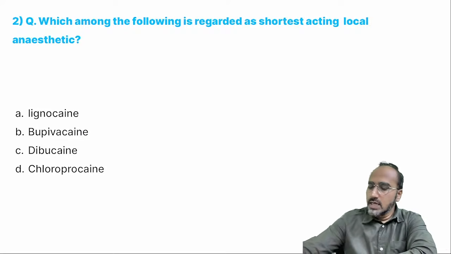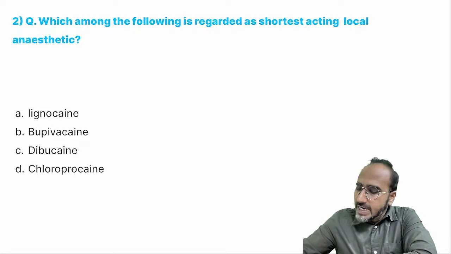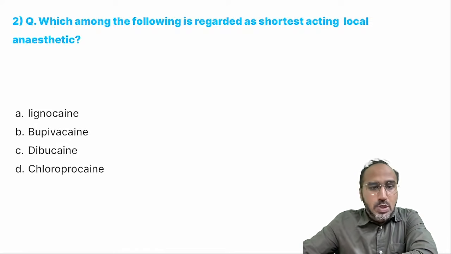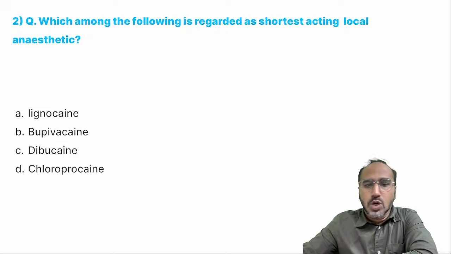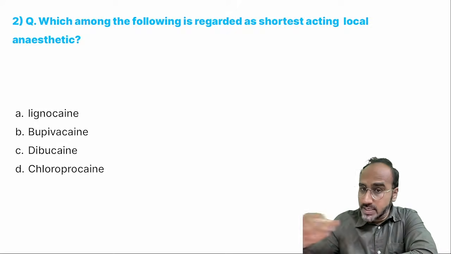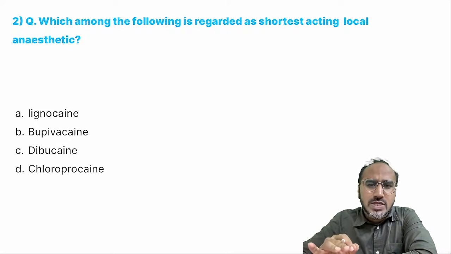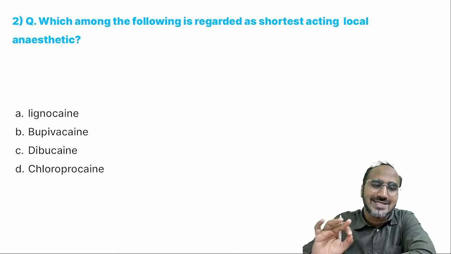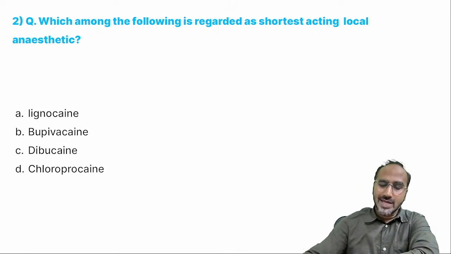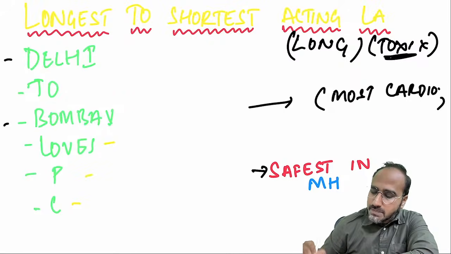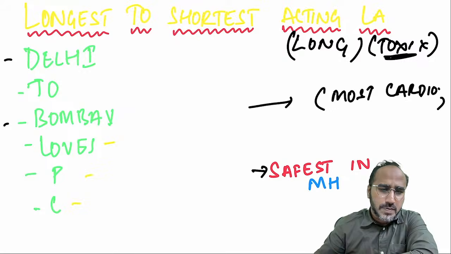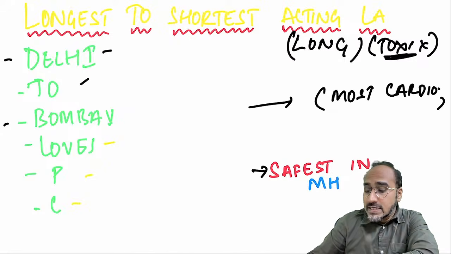Next. Which of the following is regarded as the shortest acting local anesthetic? Lignocaine, bupivacaine, dibucaine, chlorprocaine. Which is regarded as the shortest acting? If anyone asks you this question, you have to remember it with a mnemonic. Longest to shortest acting local anesthetic, the mnemonic is what, guys? The mnemonic is Delhi to Bombay loves PC. Delhi to Bombay loves PC. PC could be Priyanka Chopra, Prem Chopra, or any Chopra. Okay? Parineeti also. So anyways, Delhi to Bombay.